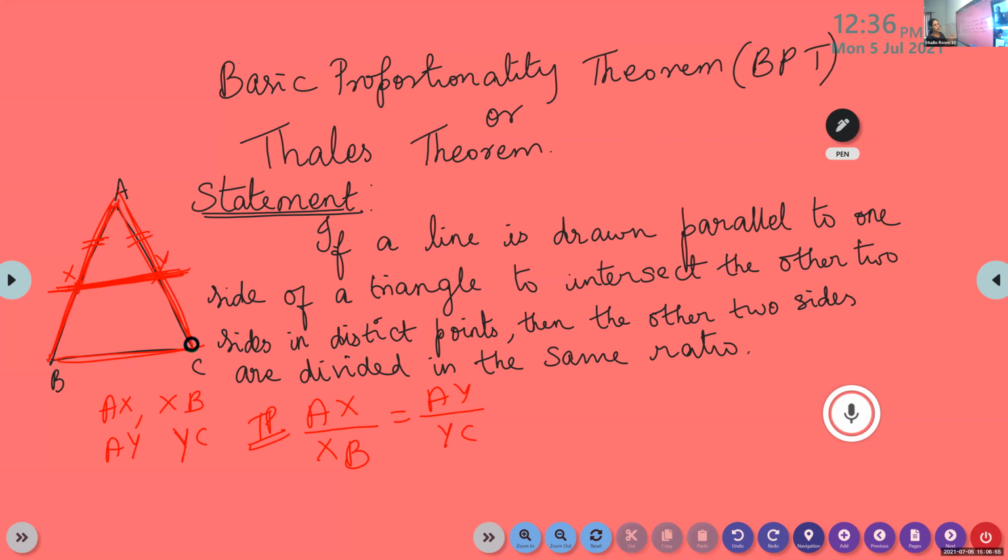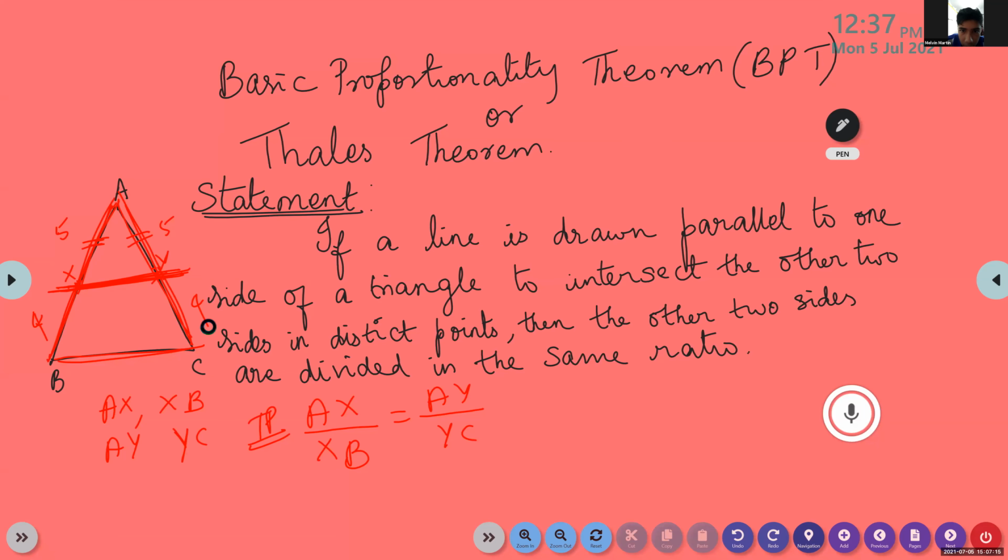It does not divide into equal parts; the ratios will be same. If it divides this side 5 centimeter and this is 4, here also it will be 5 and 4. The ratio of division will be same.